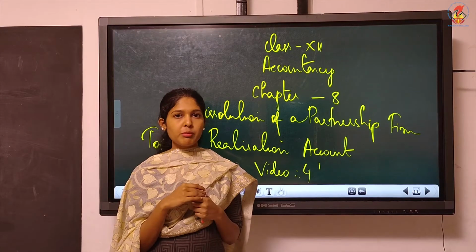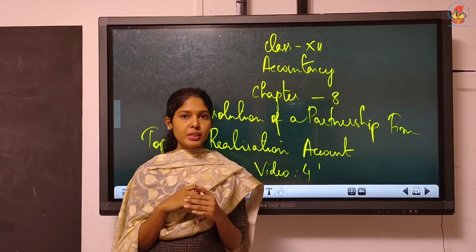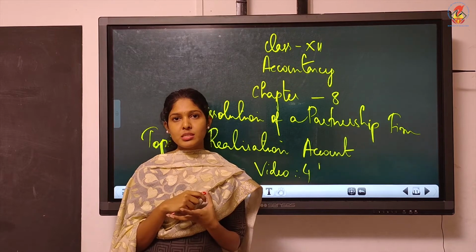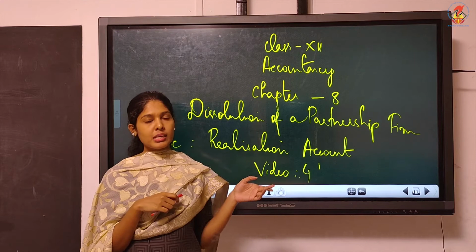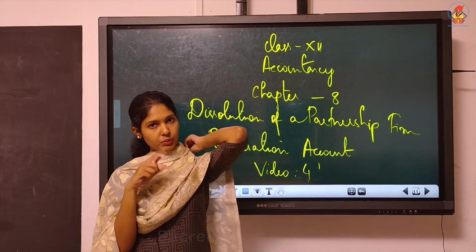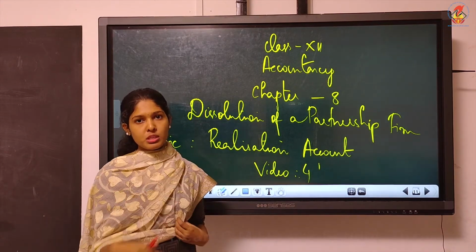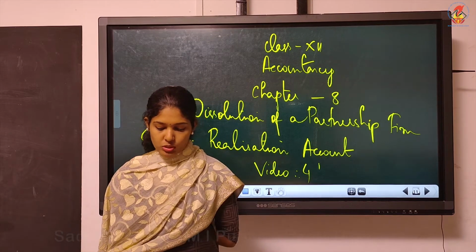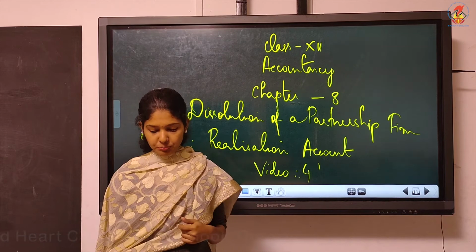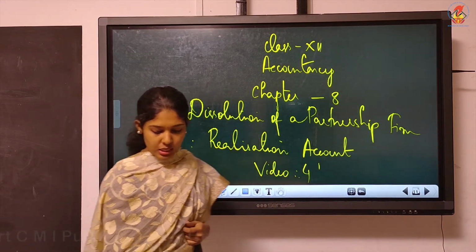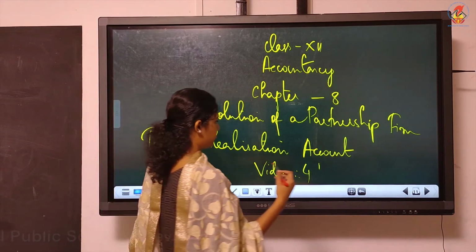We'll work out one more question from the same topic, that is realization expenses, just like the previous question. Then we'll move on to this realization account. The entries we have learned already, the posting we'll see. So the journal entry question we'll do first, that is illustration number 9. Pass necessary entries on dissolution.